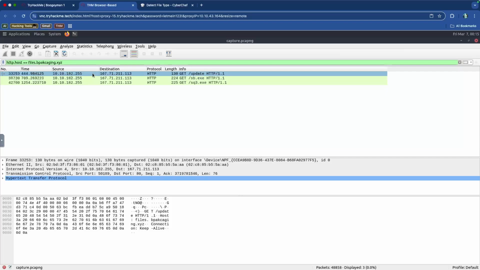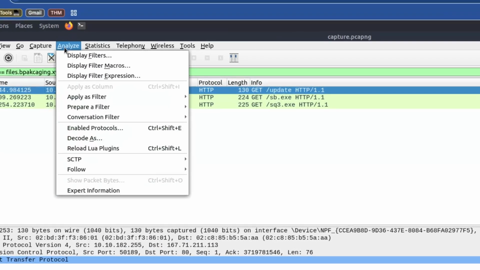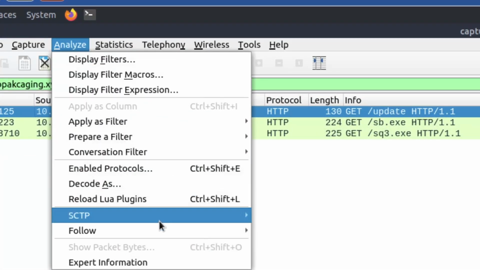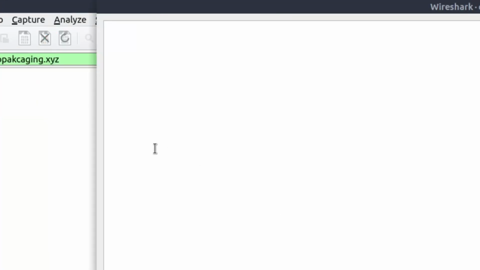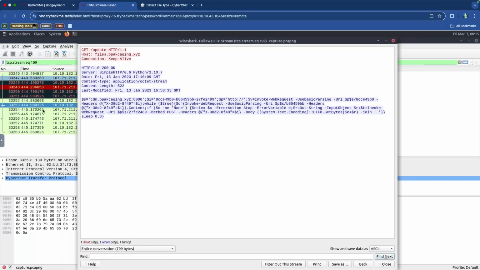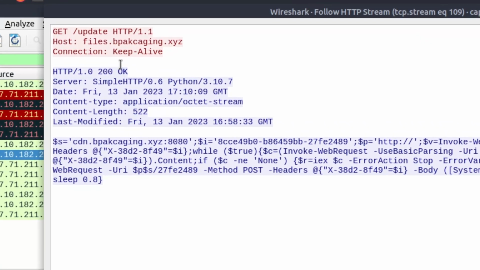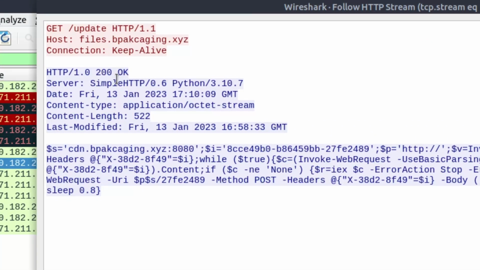If I click on this guy again, and then click on analyze at the top, and then go to follow, and then we say follow HTTP stream, and we do that, it pulls all of the other packets that were related to this conversation. So this is what we have. The HTTP server here is SimpleHTTP. The software is Python 3, I guess, and that's the only thing that seems to be relevant.